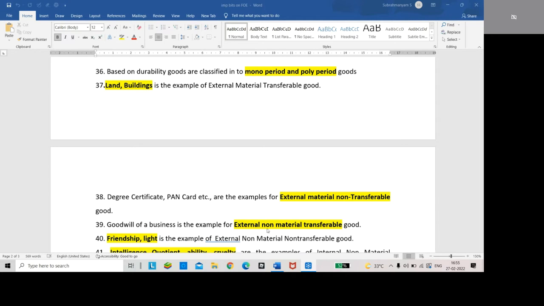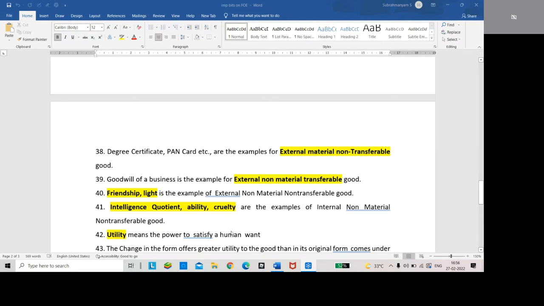Friendship and light are the examples of external non-material non-transferable good.